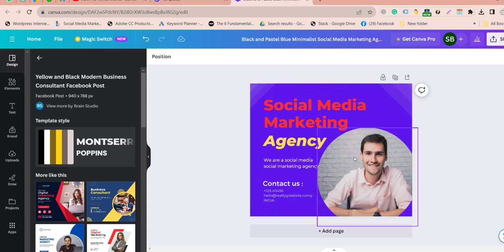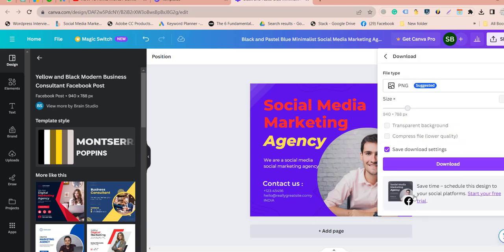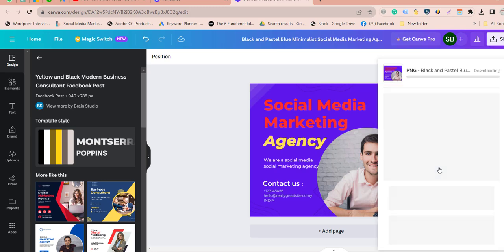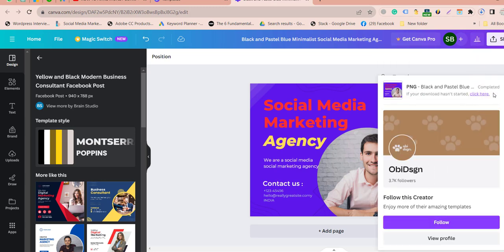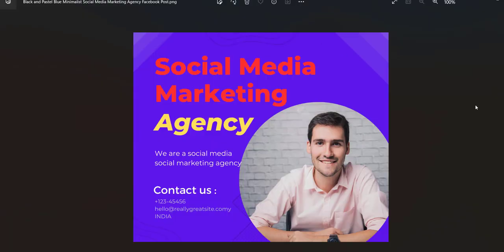And what you have to do when you finalize your post using Canva, you can just simply click on the share button, and then click on download, and it will give you the option of download. You just simply click download, and it will download in your system. So you can just go and check, like this, and it just opens like this. Wow, that's amazing. So, using Canva, you can create your own posts, you can run your own social media, you can create your marketing agency, and you can develop a lot of content.